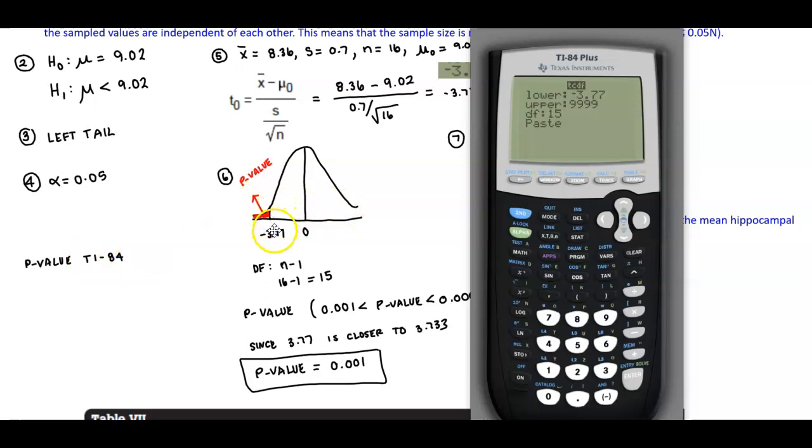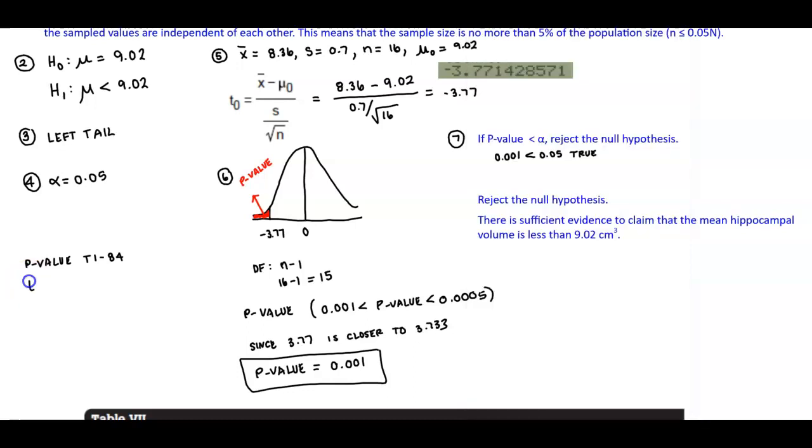So that means you're going to go from negative 3.77 all the way to 99999. Okay, so what you would do here is you're finding the area to the right, so you're going to use TCDF, which is cumulative, right? And we're starting at negative 3.77. We're going to 9999 with the degrees of freedom of 15.